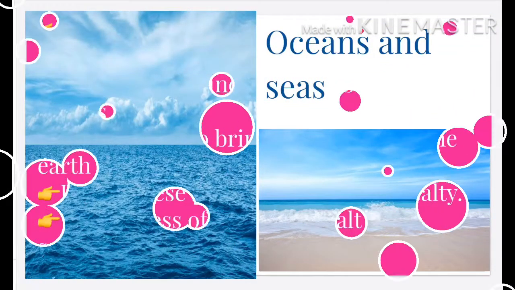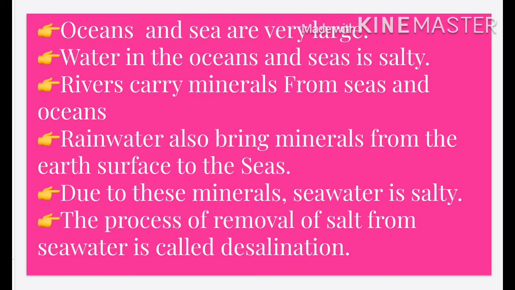We know that oceans and seas are very large. Water in the oceans and seas is salty. Rivers carry minerals from seas and oceans. Rainwater also brings minerals from the earth's surface to the seas. Due to these minerals, sea water is salty. So the process of removal of salt from the sea water is called desalination. You know the salt that we eat comes from this sea water by the process of desalination.